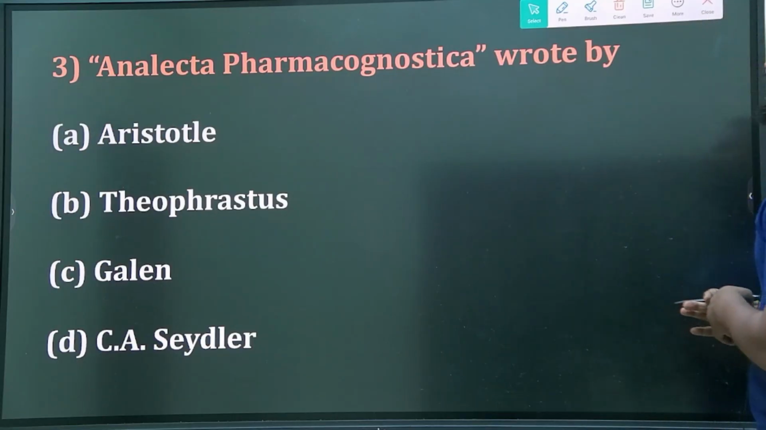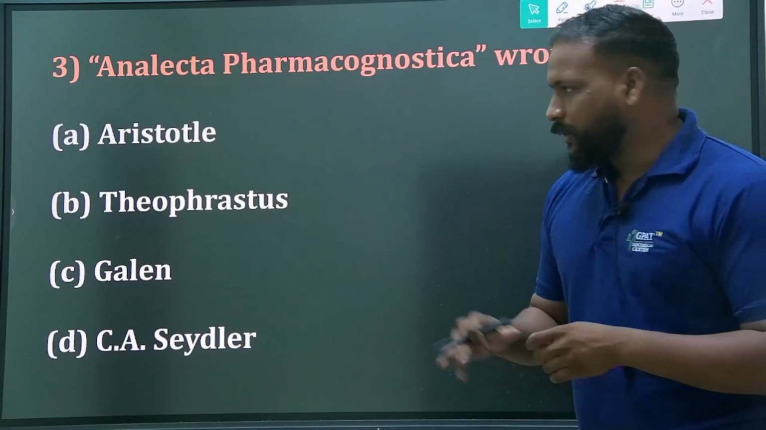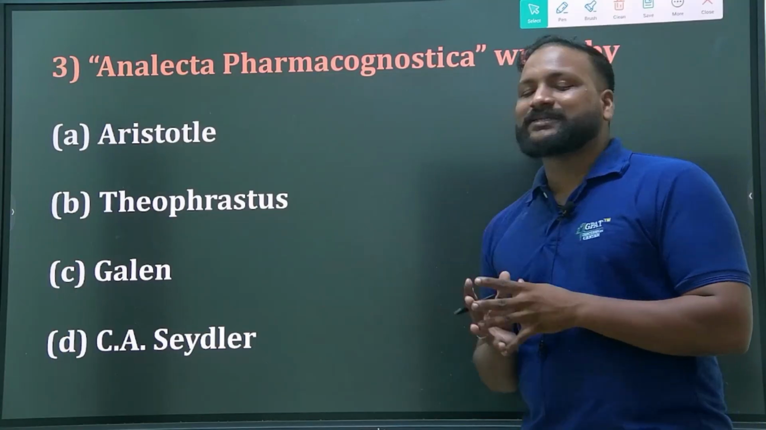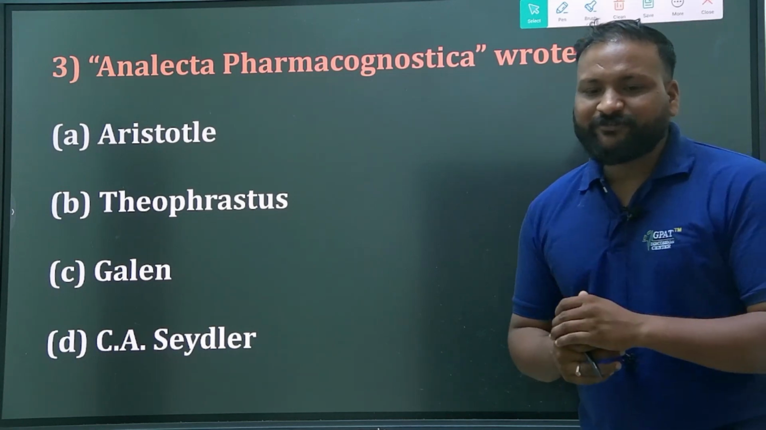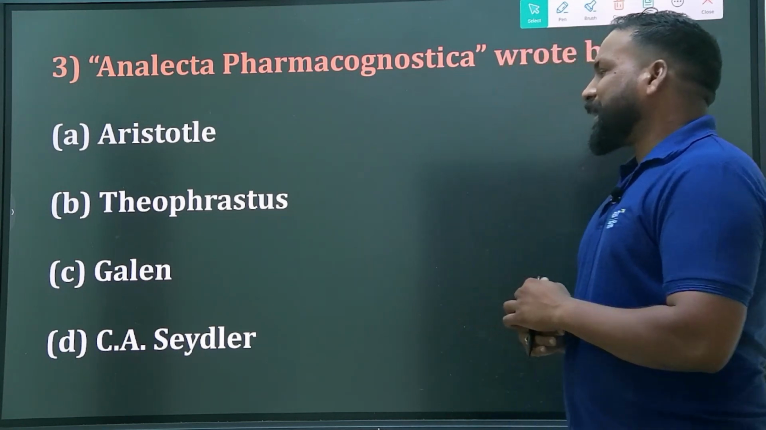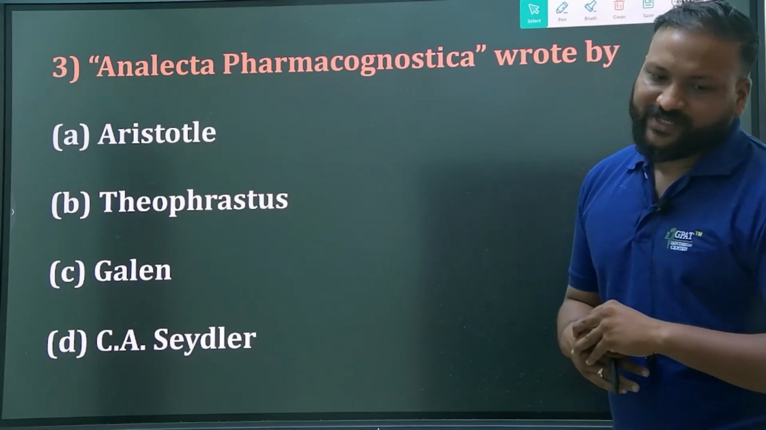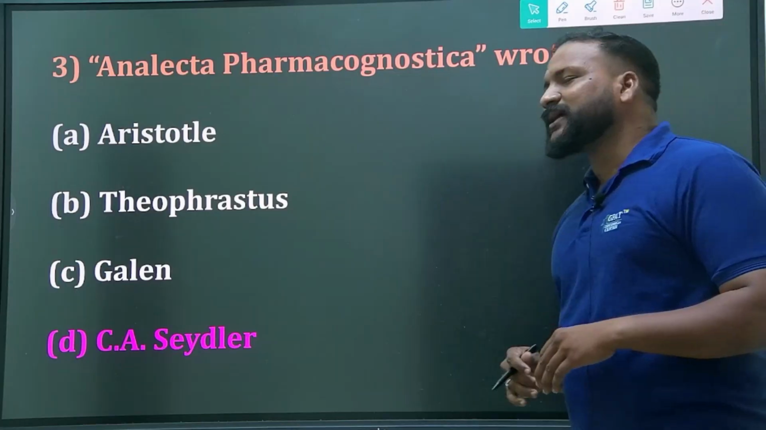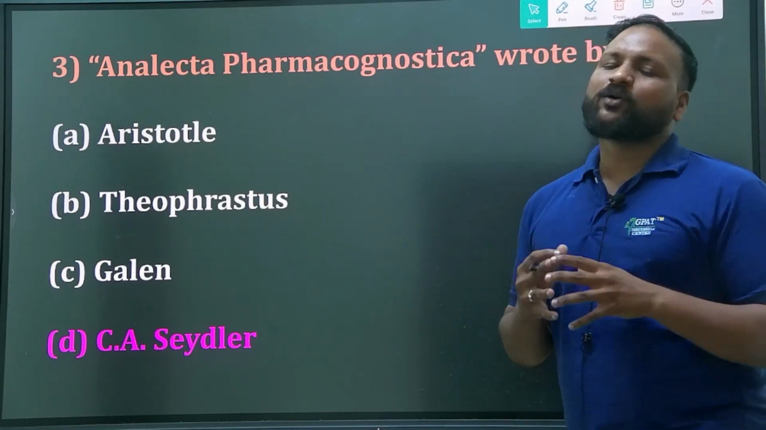Next, Analecta Pharmacognostica was written by option A, Aristotle, B, Theophrastus, C, Galen, or D, C. A. Sedler. Undoubtedly, it is C. A. Sedler. In his work he mentioned the word pharmacognosy.